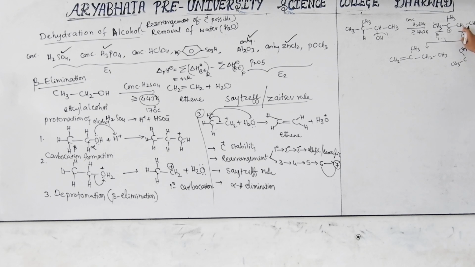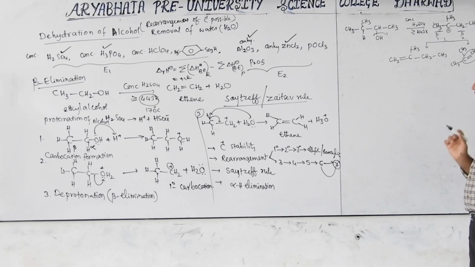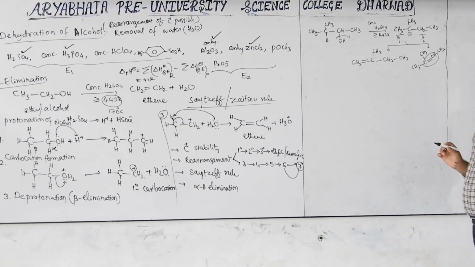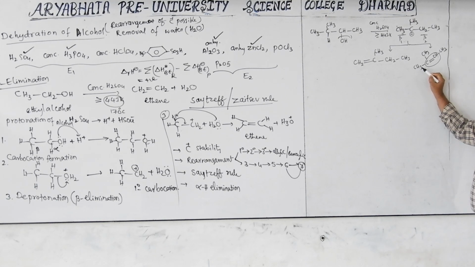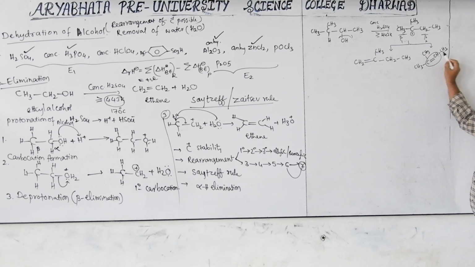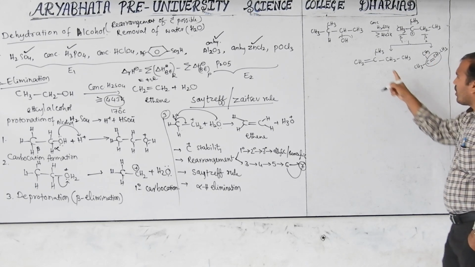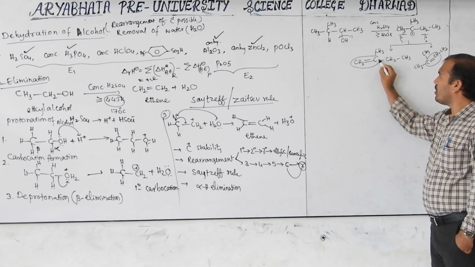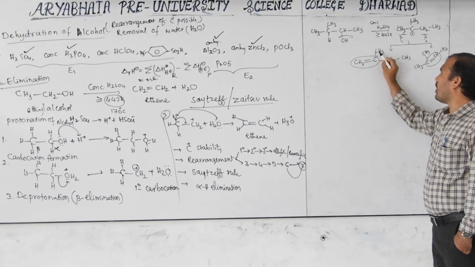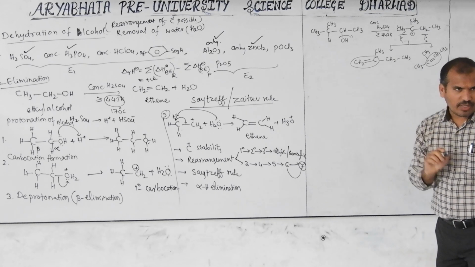If one hydrogen is lost, then one bond, second bond. After the loss of one hydrogen, this is CH and this is CH. Now keep in mind, this is the alkene part. In this alkene, how many substituents are there? 1, 2, 3 substituents are there. According to this, in the other alkene part, how many substituents are there? 1, total 2 substituents are there.